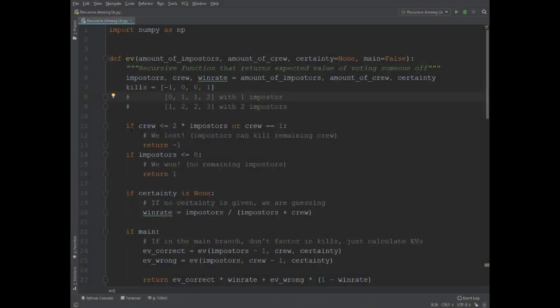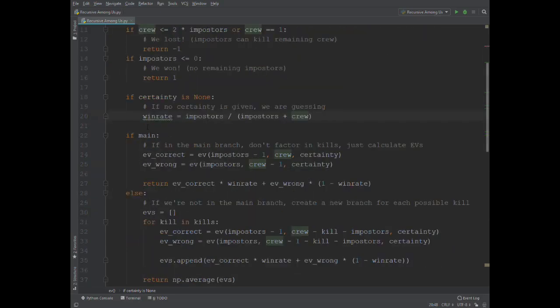Okay, so the first thing we check in this function is if we're at one of those end states. So if crew is less than twice the amount of imposters, so basically they can double kill, or crew is equal to 1. That's to check for that special case that I explained earlier. In that case, we return an EV of -1. And if the imposters are less than or equal to 0, then we return an EV of +1. Those are simple enough. This here is just to add the possibility of guessing. If you don't give a certainty, we'll be guessing, and so the win rate will just be the imposters divided by the total amount of players.